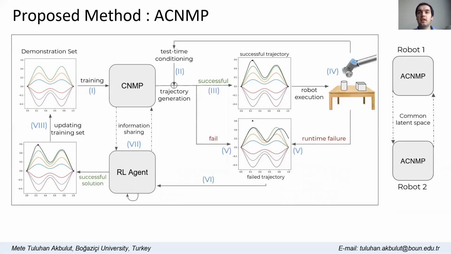In the skill transfer scenario, both robots have their own ACNMPs and they form a common latent space during learning from demonstrations. Then skill transfer for a novel task can be achieved regardless of morphological differences, and it can be perfected using the RL agent.